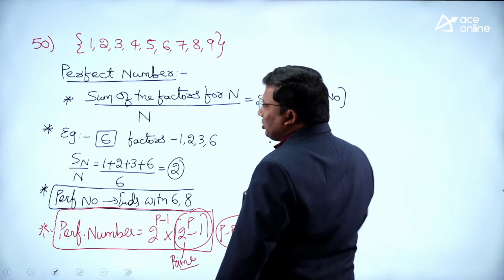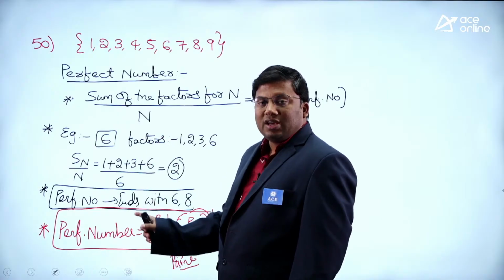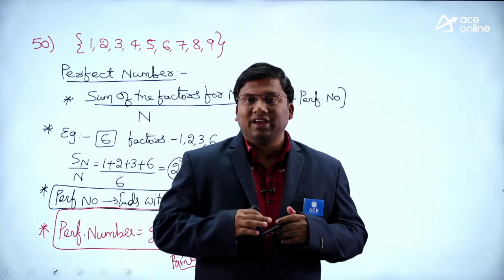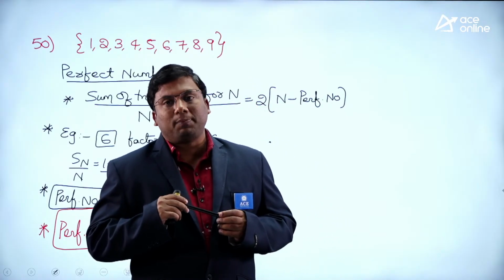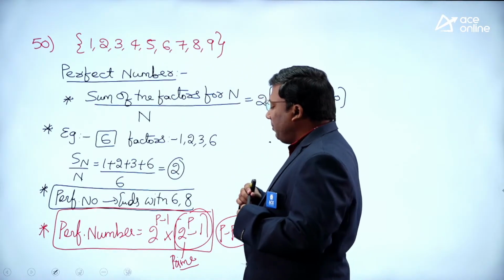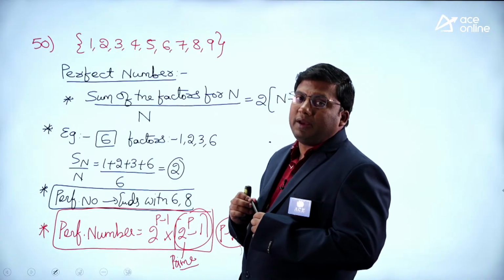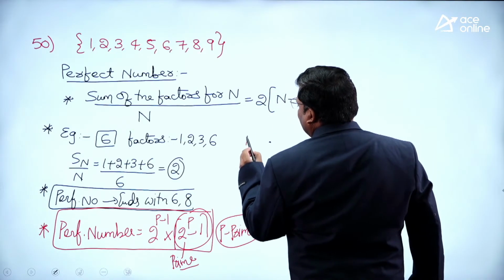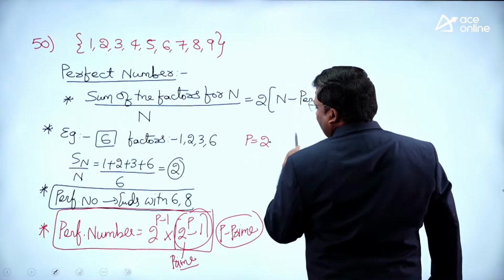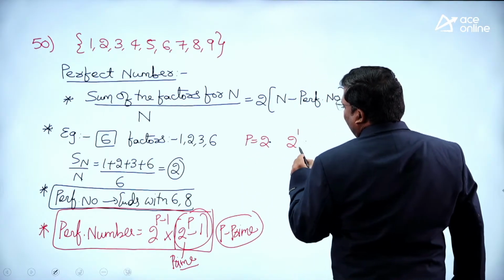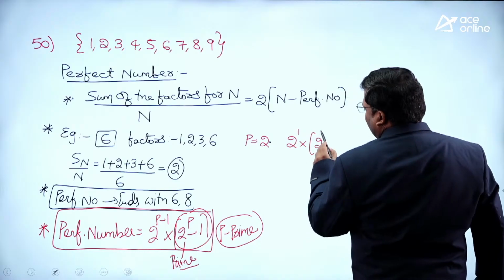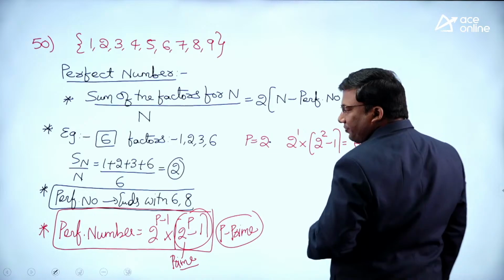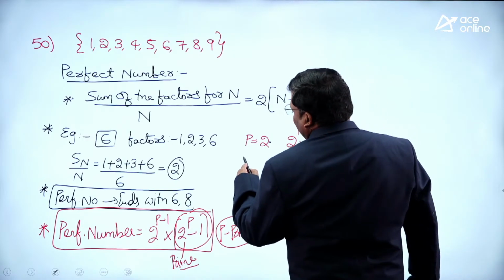Instead of taking all the values, what is the form of a number? An even number is of the form 2k, and an odd number is of the form 2k plus or minus 1. A perfect number is of the form 2 power p minus 1 into 2 power p minus 1. Suppose I take p equal to 2: this becomes 2 power 1 into 2 squared minus 1, that is 4 minus 1, 3. 3 twos are 6. 6 is a perfect number.